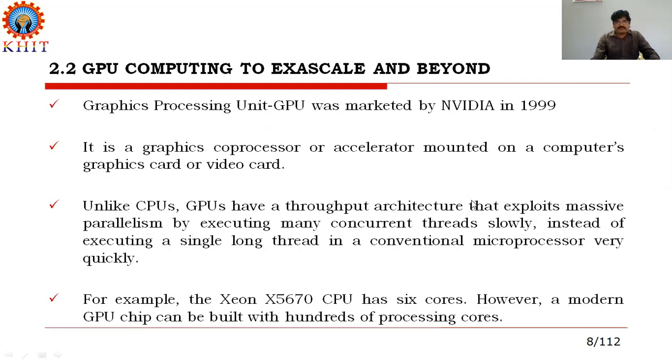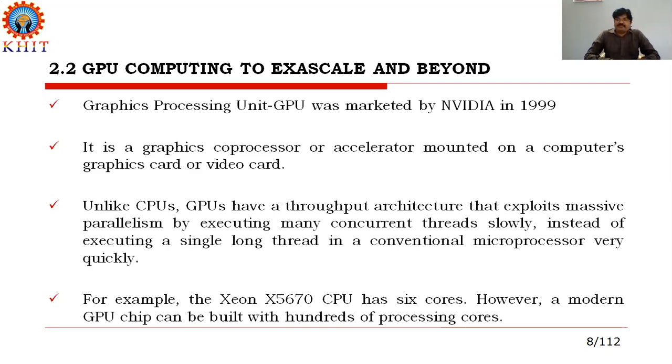Next. What is GPU? What does GPU computing mean? GPU is a graphics processing unit, which was developed and marketed by NVIDIA, a US company, in the year 1999.